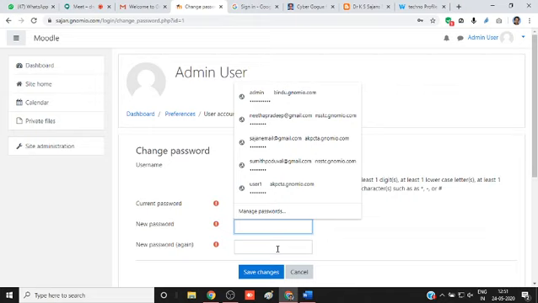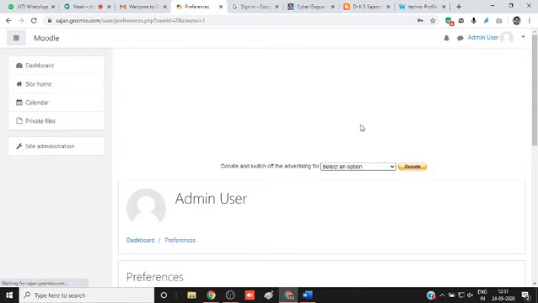Then go to site administration. This is the dashboard to work. Here you can create your course. Your students will not access this site directly. You have to give only three words to them: Sergeant, Genomio, Doctor. You have to give only these three things.